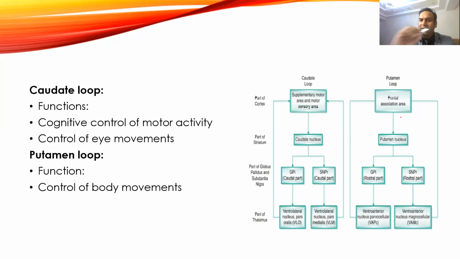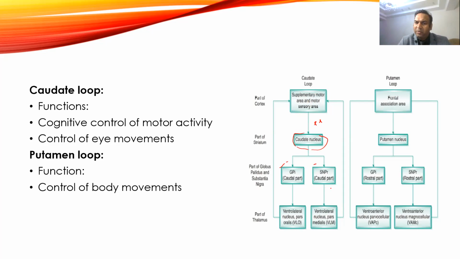If you see the caudate loop, these usually involve the supplementary motor area and sensory motor area. So fibers from the supplementary motor and sensory motor area go to the caudate nucleus, and these are excitatory. We said earlier that whatever comes from the motor cortex to striatum will usually be excitatory. So it comes to the caudate nucleus, and from there it sends inhibitory input to both the globus pallidus internal segment and substantia nigra pars reticularis.